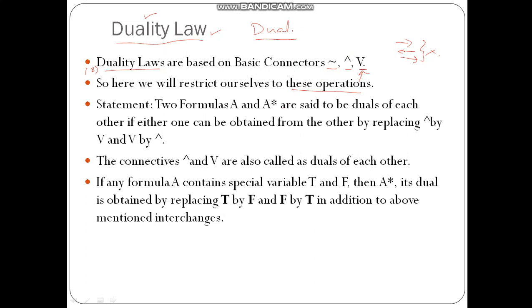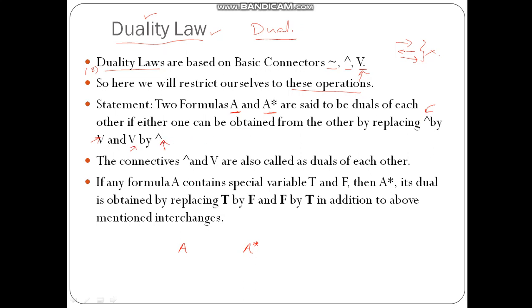Then what is the definition of duals of each other, or if a formula is given, how can its dual be found? Let us say there are two formulas, A and A star. We can say that A is a dual of A star, or A star is a dual of A, or that these two formulas are duals of each other, if either one can be obtained from the other by replacing all the conjunction signs by disjunction signs and all the disjunction signs by conjunction signs.